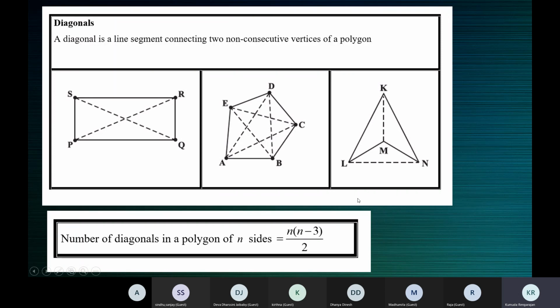And if you substitute here in this formula, 3 into 3 minus 3 by 2. So 3 minus 3 is 0. 0 into 3 is 0. 0 by 2 is 0. So a triangle has no diagonals.